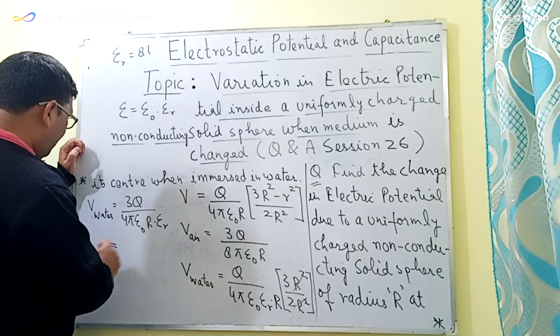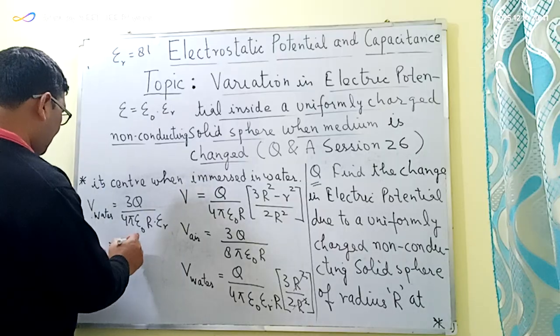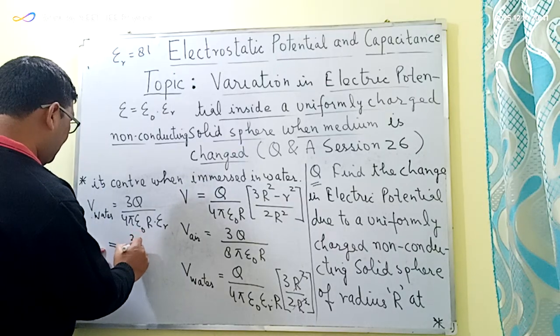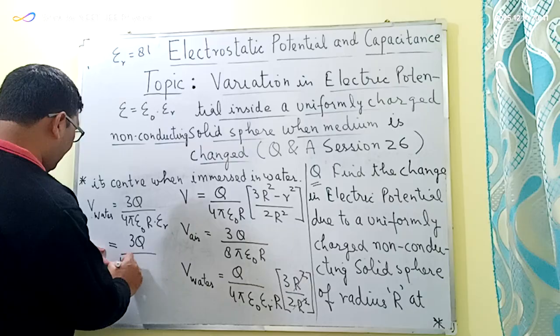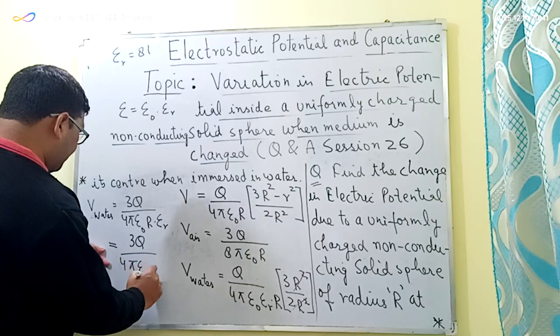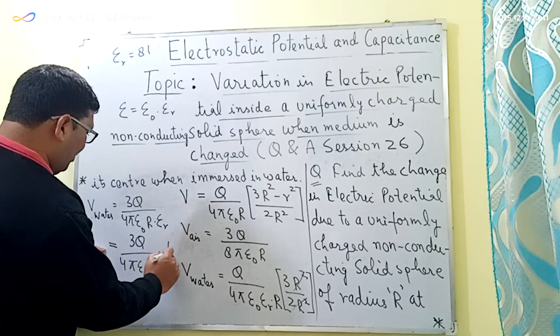So the potential at the center will become 3Q divided by 4 pi epsilon naught R into 1 by 81.